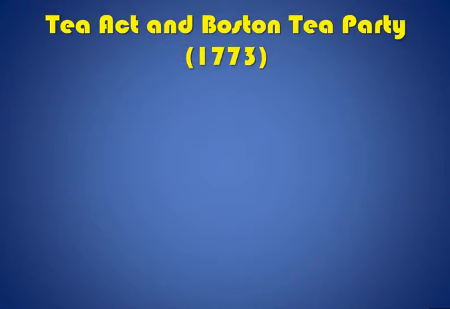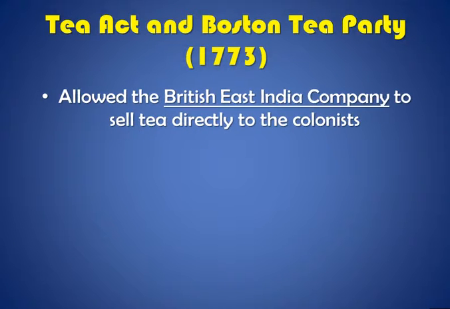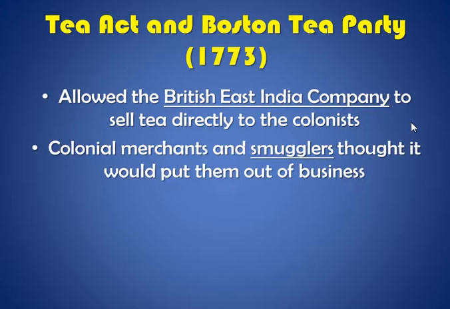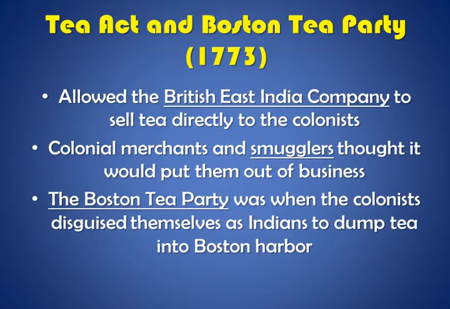Next came the Tea Act and the Boston Tea Party. The Tea Act allowed the British East India Company to sell tea directly to the colonists. Colonial merchants and smugglers thought it would put them out of business. And the Boston Tea Party was when the colonists disguised themselves as Indians and dumped tea into Boston Harbor.